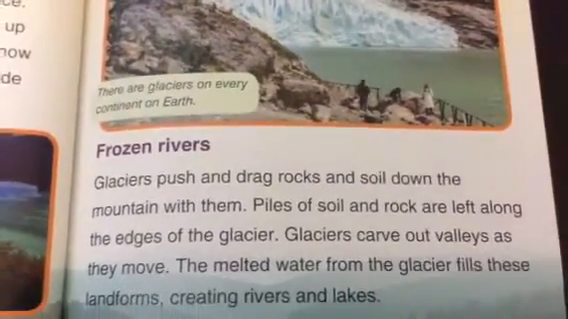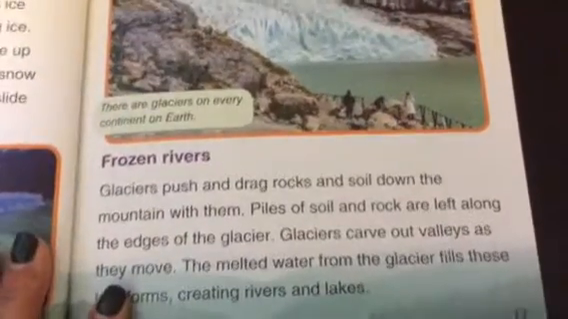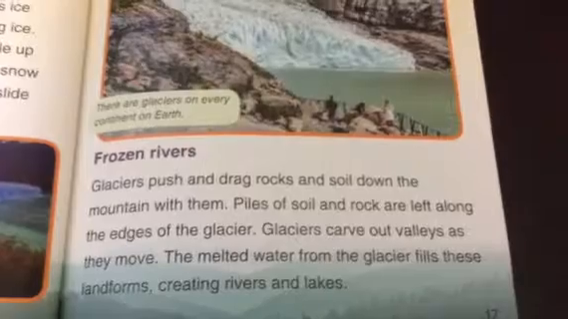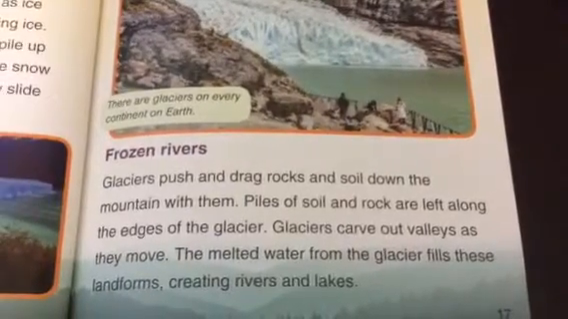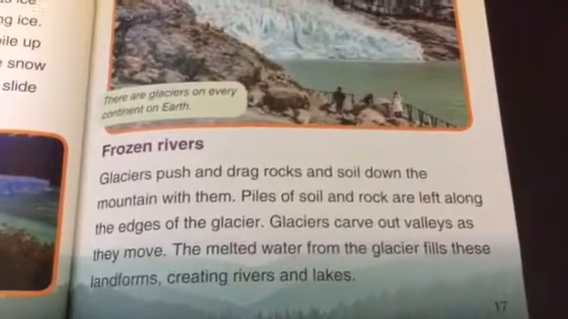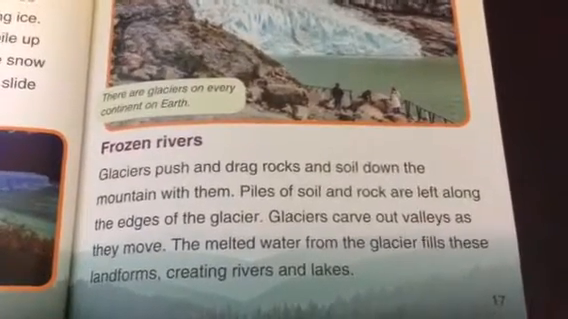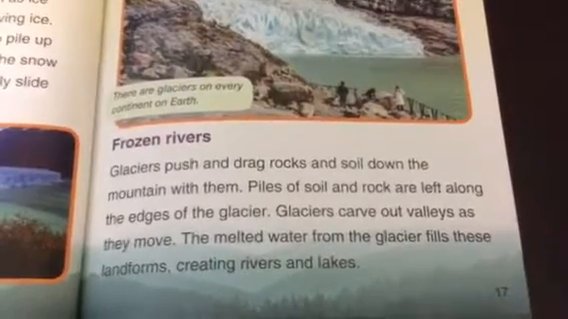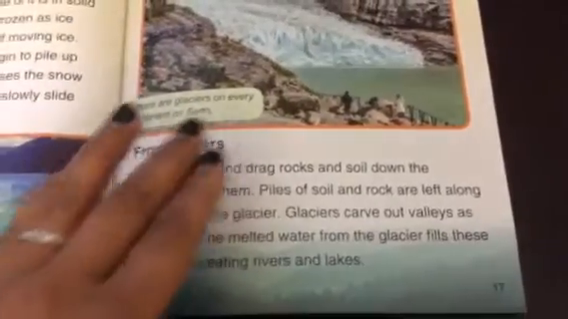Frozen rivers. Glaciers push and drag rocks and soil down the mountain with them. Piles of soil and rock are left along the edges of the glacier. Glaciers carve out valleys as they move. The melted water from the glaciers fills these landforms, creating rivers and lakes.